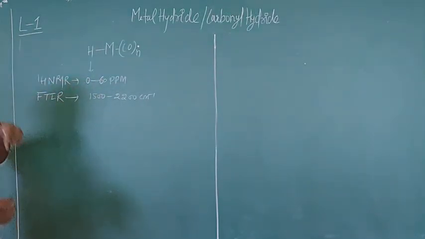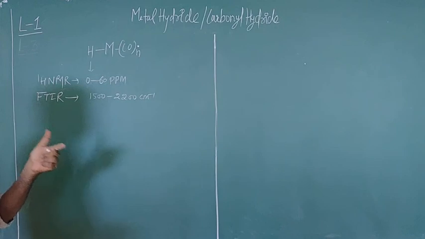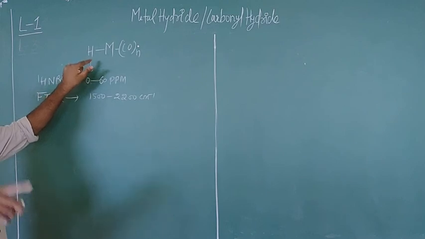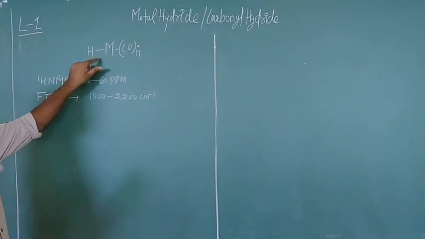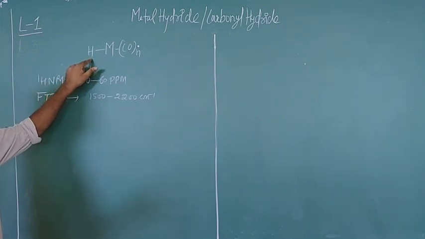Why am I calling it a metal hydride complex? Because here this H is negative and acting as a ligand, so when H is negative it is a hydride ion.